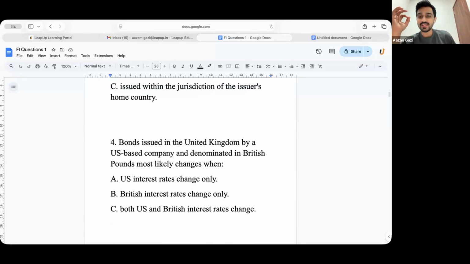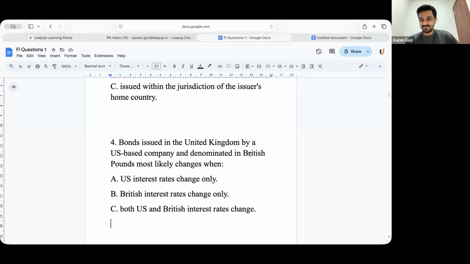Bonds issued in the United Kingdom by a US-based company denominated in British pounds most likely change when? When US interest rates change, when British interest rates change, or when both change? Tell me something. The pricing of this bond would be in which currency, guys?